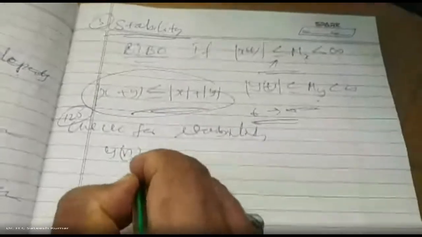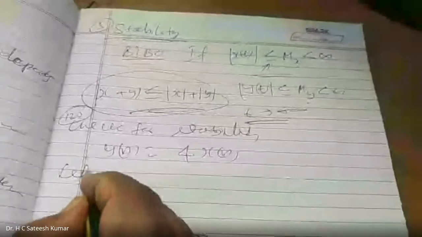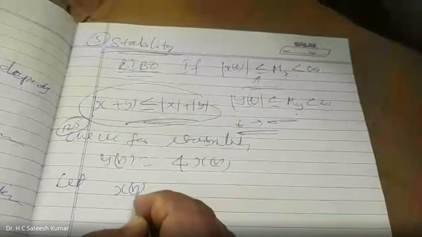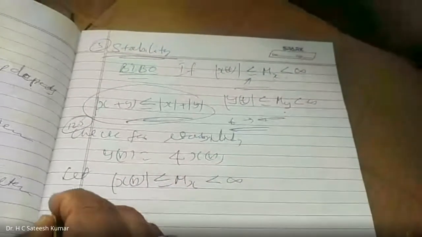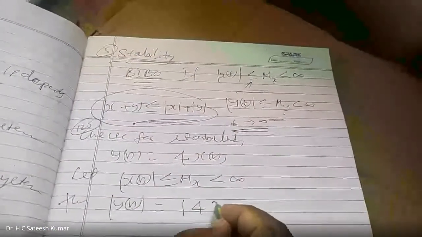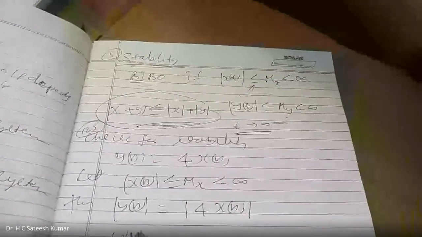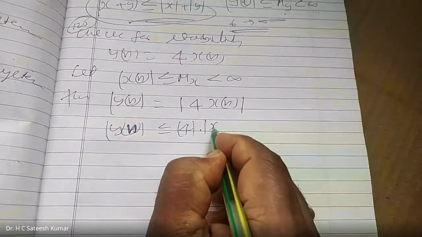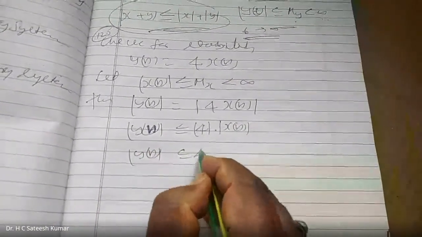y(n) is equal to 4 into x(n). Let us bound the input. First you check whether the input is finite or not. Let the magnitude of x(n) be Mx, which is less than infinity. Then the magnitude of y(n) is equal to, taking magnitude on both sides, the magnitude of 4 into x(n). The magnitude of y(n) is less than or equal to the magnitude of 4 into the magnitude of x(n).